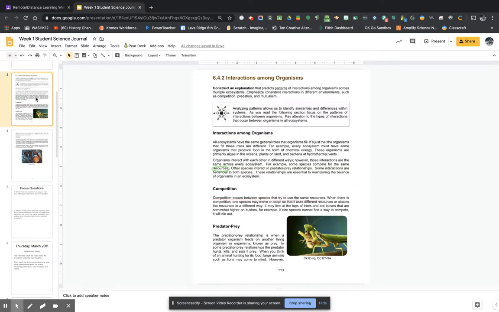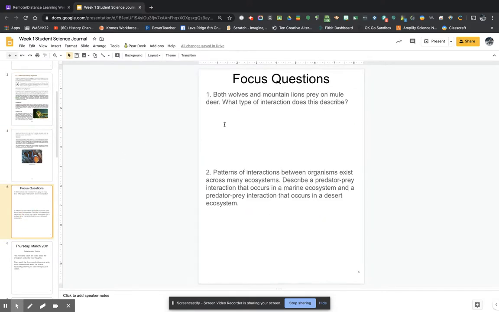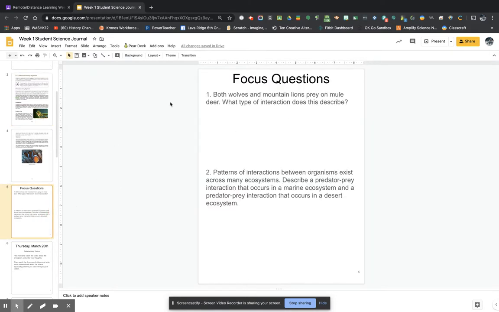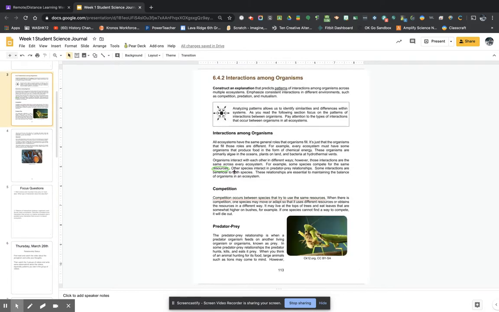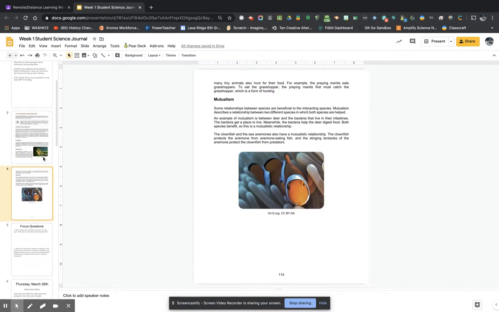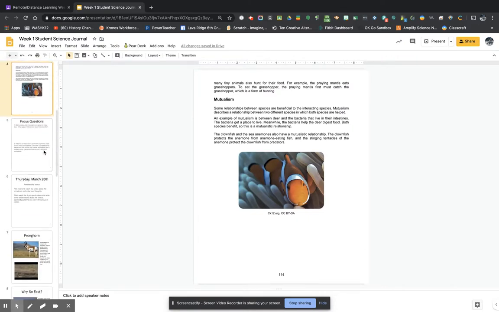Again, you might need to read this a couple times. If you're not sure how to answer these, go back up here and read again. Since the number one is asking about both wolves and mountain lions preying on mule deer, I might go read through this again. I see prey here, so I might read it again and make sure, and that can help me answer that question. All right, I'll make another video for the next day's assignment, which you can choose to do now or later.